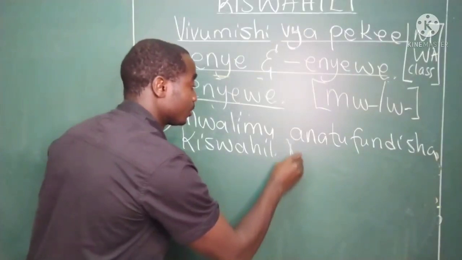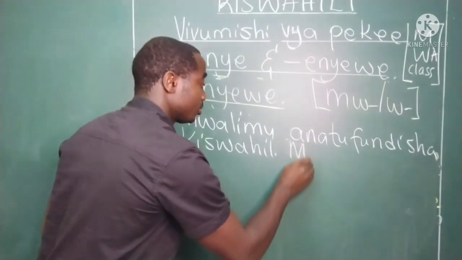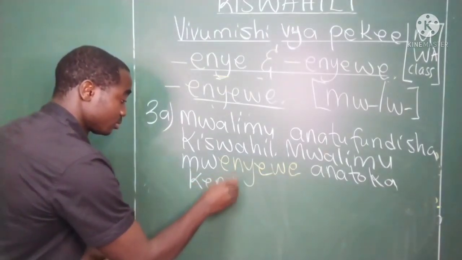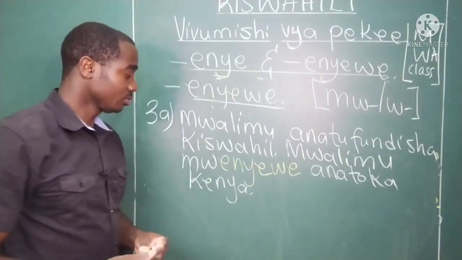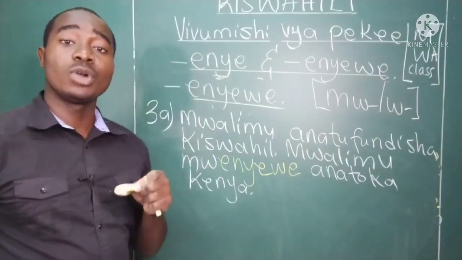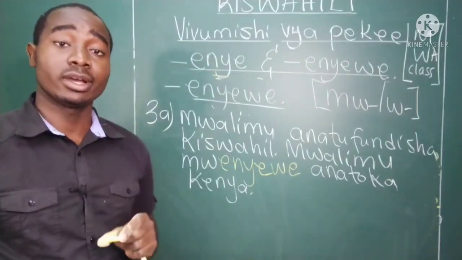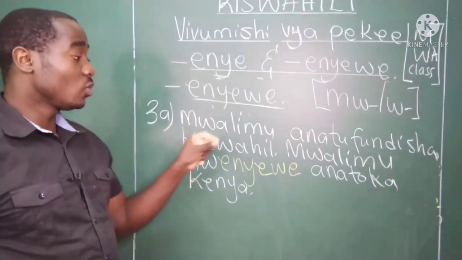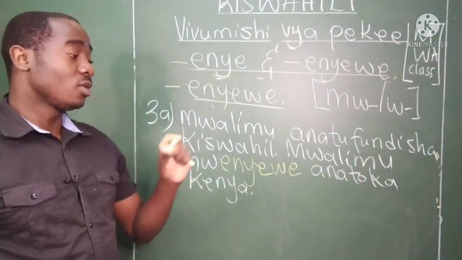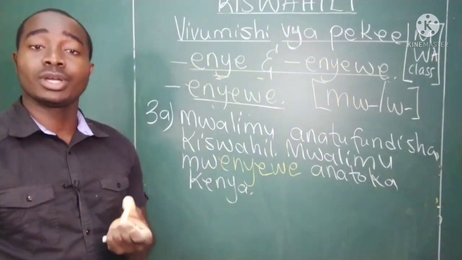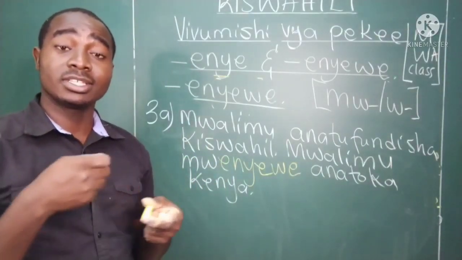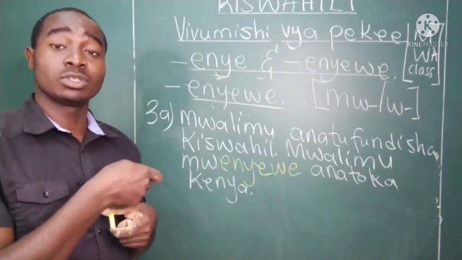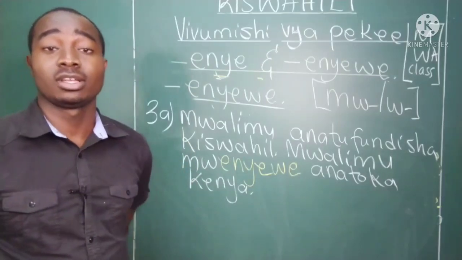Mwalimu mwenyewe anatoka Kenya. Okay? Mwalimu anatufundisha Kiswahili. Mwalimu mwenyewe anatoka Kenya. The teacher is teaching us Swahili. The teacher himself, the one that we have just talked about, is from Kenya.